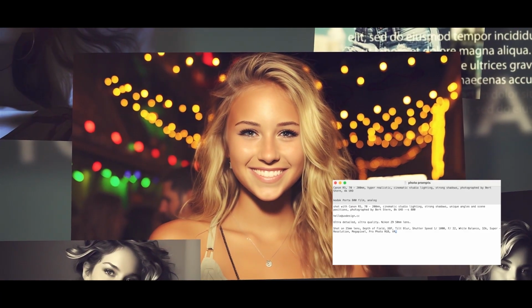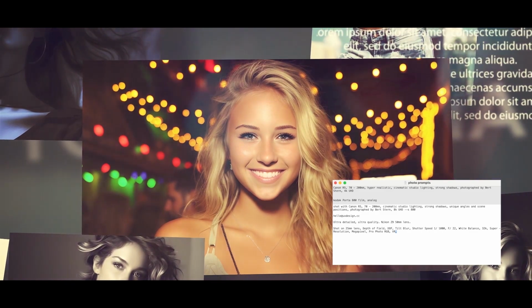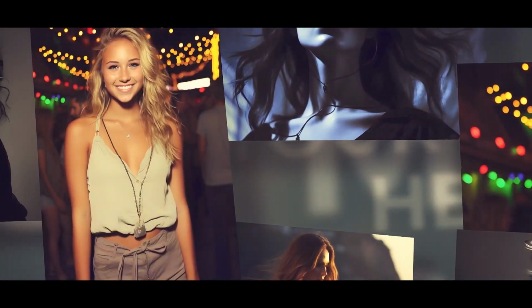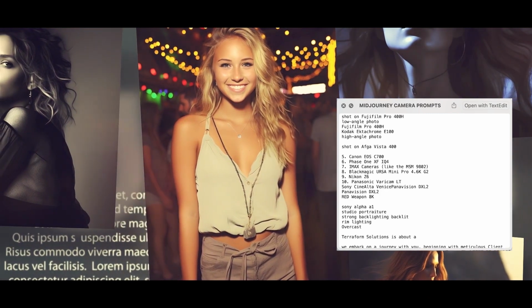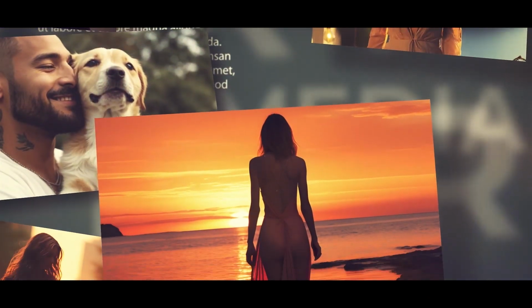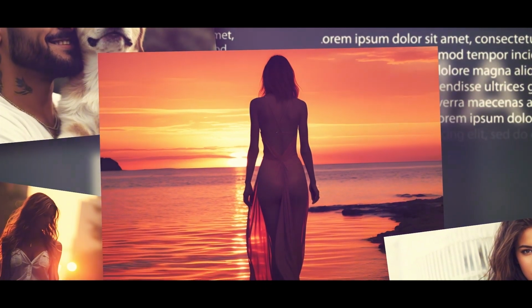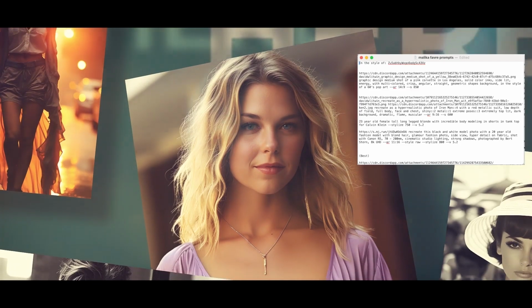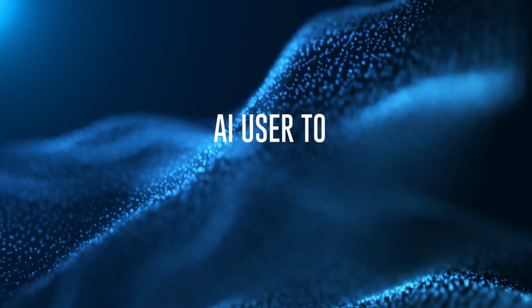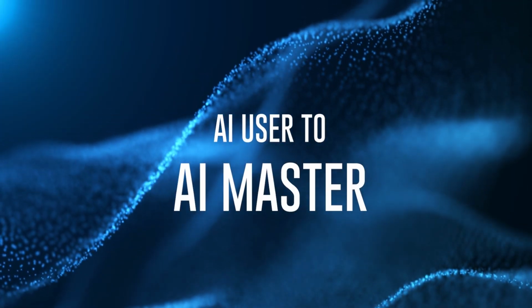So I tried and tested until I created a foolproof system of prompts and AI strategies to create lifelike, inspiring imagery that pushes these platforms to their limits, and sometimes even beyond. If you want to go from merely creating cool imagery to photorealistic, magazine-ready photos and illustrations, and go from an AI user to an AI master, then this course is for you.